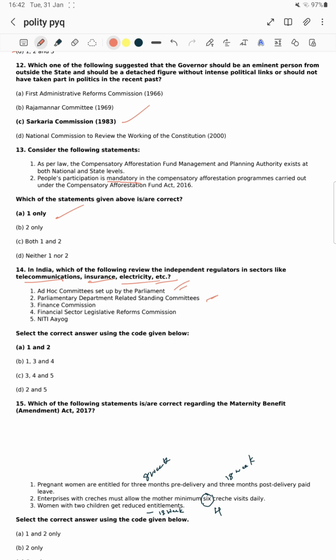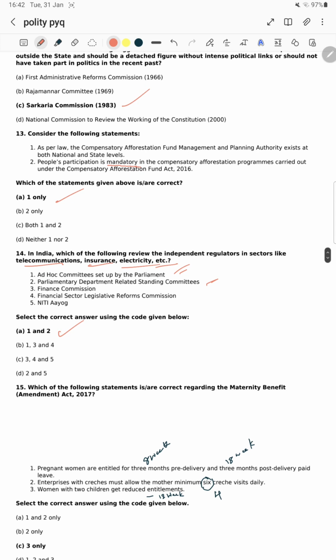Okay, it has nothing to do with the independent regulators. Okay, ऐसा कुछ काम नहीं है. फाइनेंस सेक्टर लेजिस्लेटिव रिफॉर्म कमीशन इससे भी कुछ लेना देना नहीं है रेगुलेटर से. नीति आयोग है, नीति आयोग इज अ थिंक टैंक. Okay, which is giving the planning process, it has nothing to do with the regulations. Okay, statement 1 and 2 are right, option A is right one.